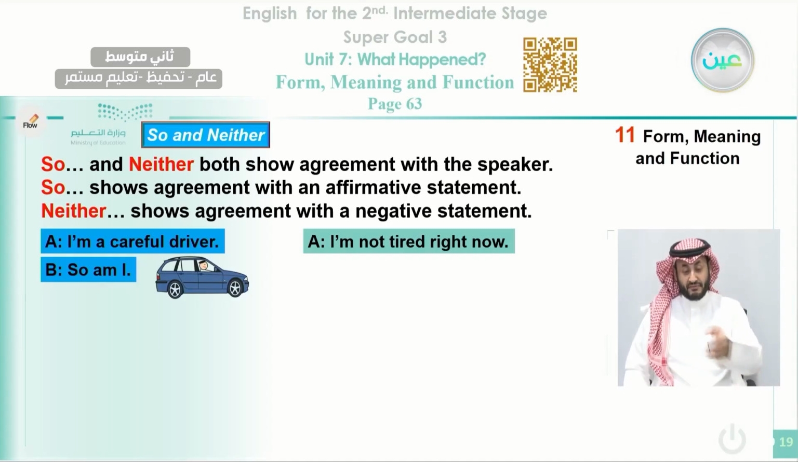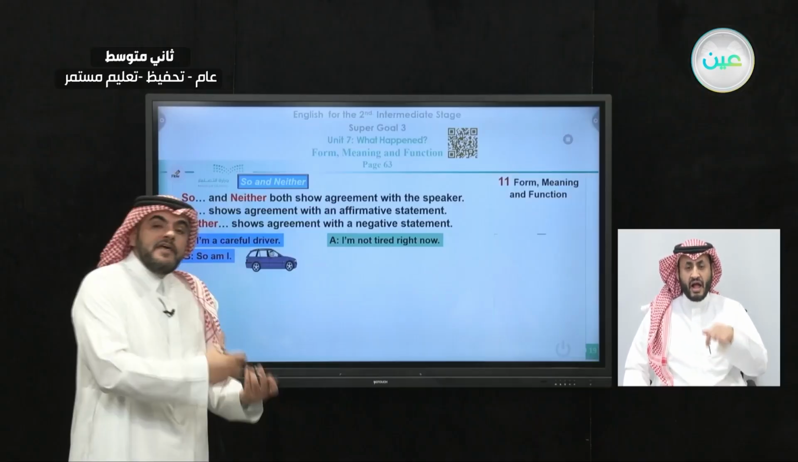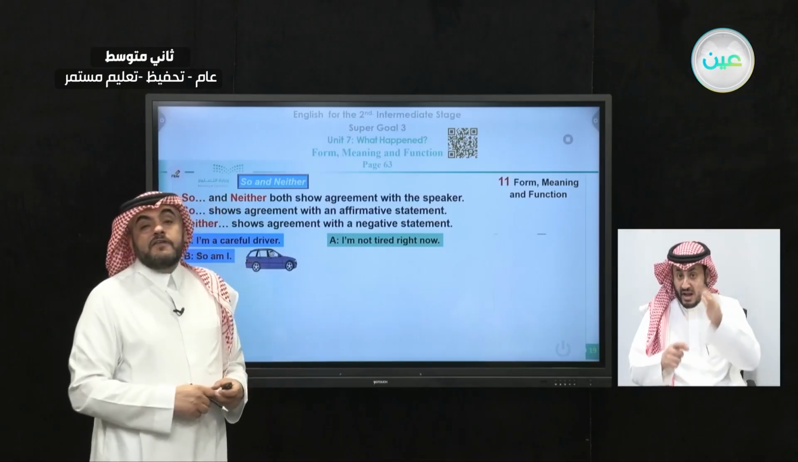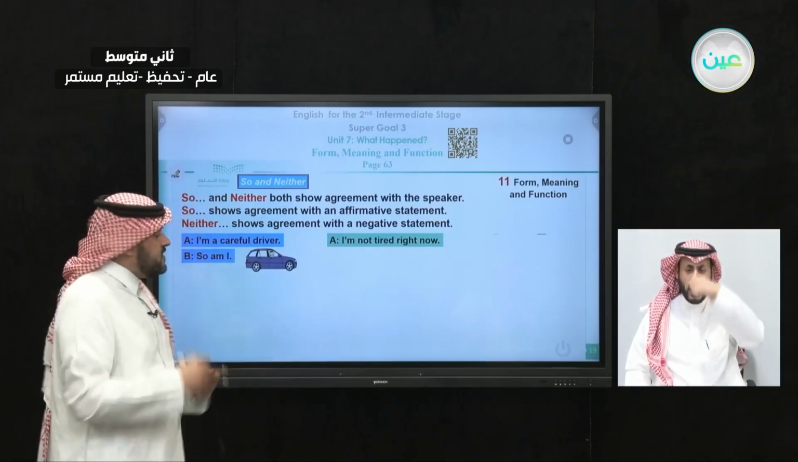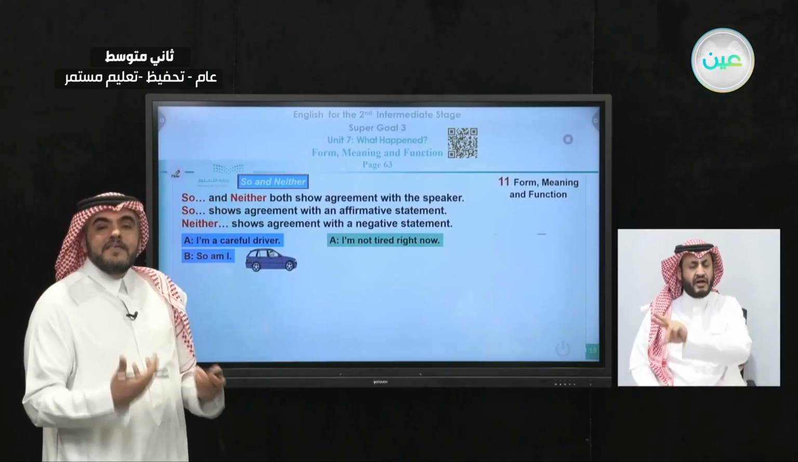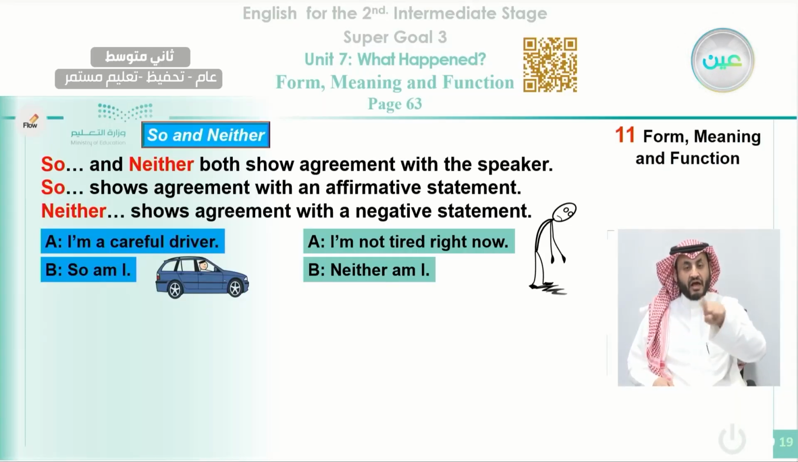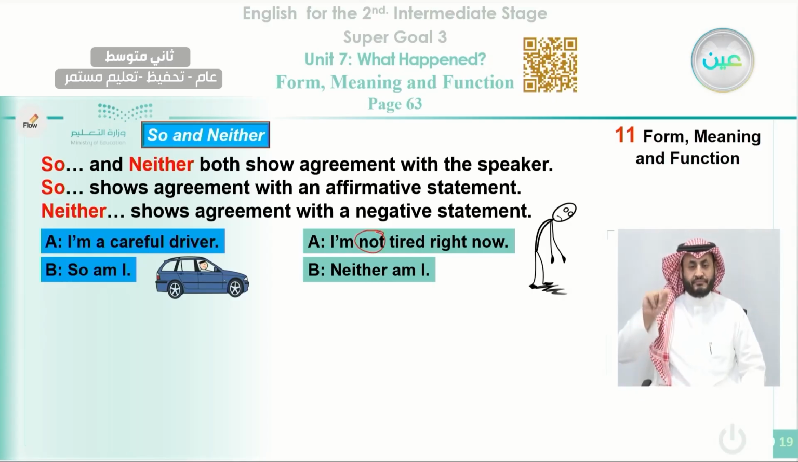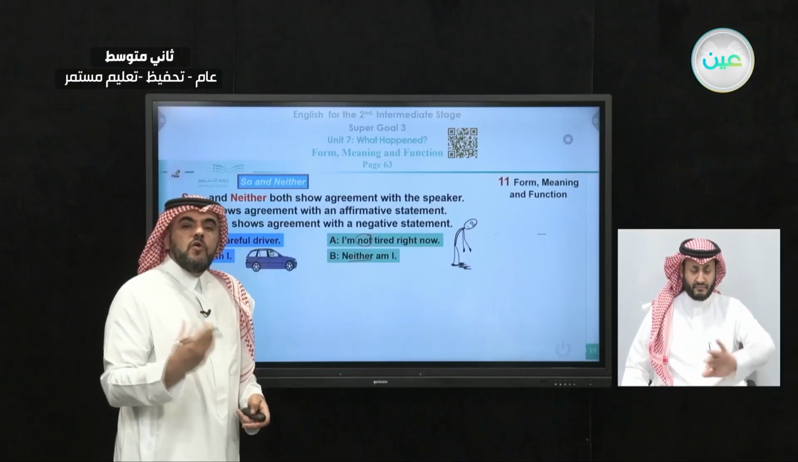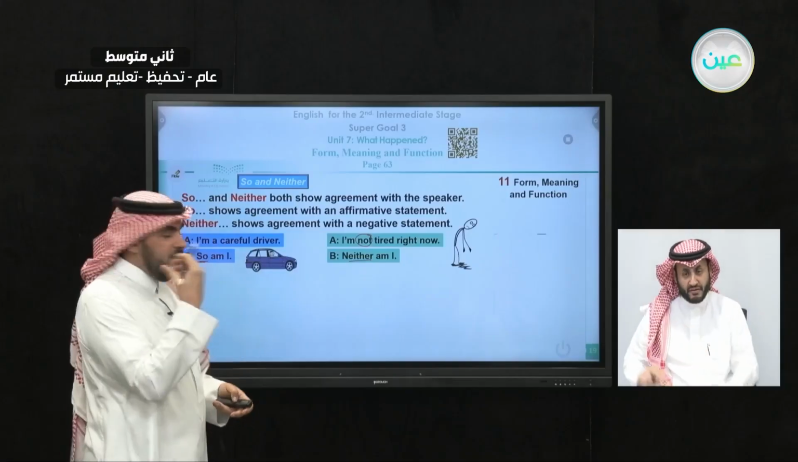But what if it is in the negative form? I am not tired right now. And you want to agree that you are also not tired as the speaker says, you can use here neither. You can say here, neither am I. Neither am I. Why do we use neither here? Because here we have not. Okay, neither always comes with the negative. But here there is no not, so we use so. With affirmative, we use so. With the negative, we use neither.